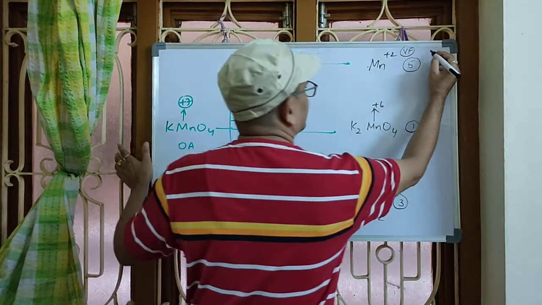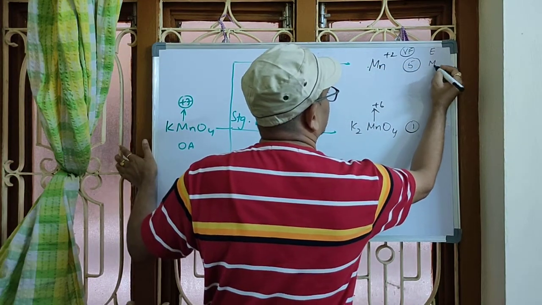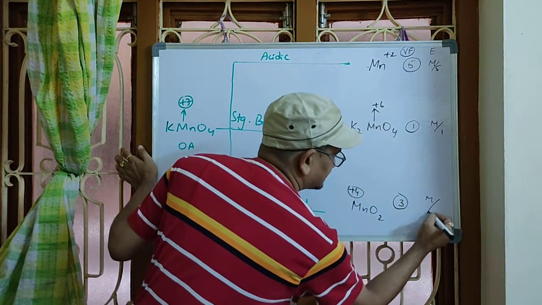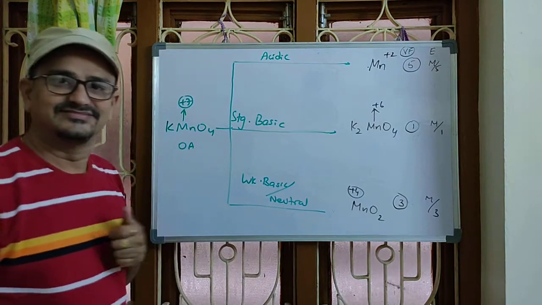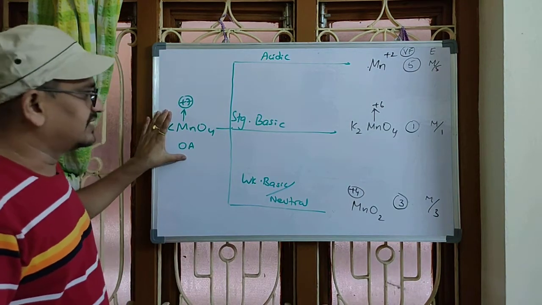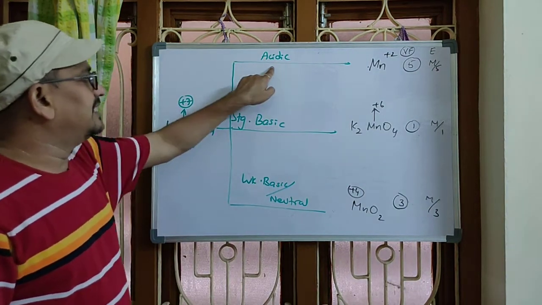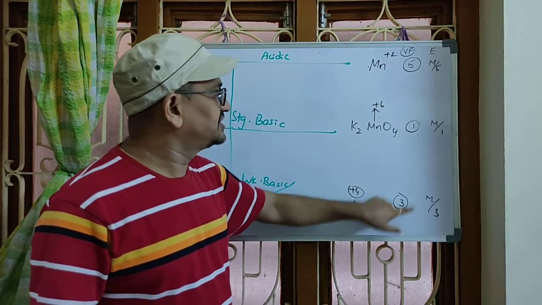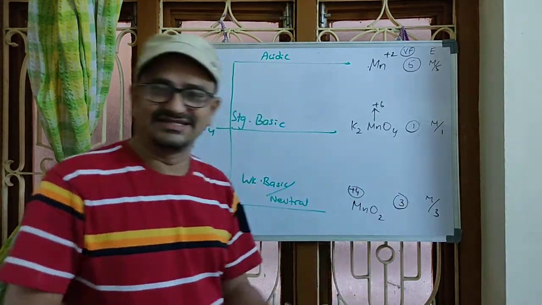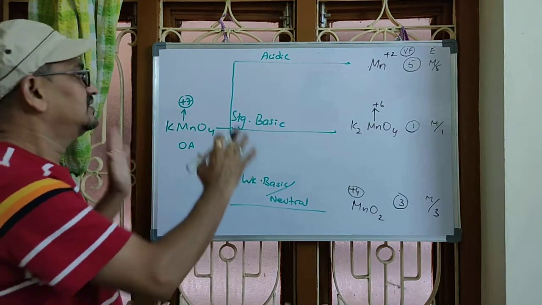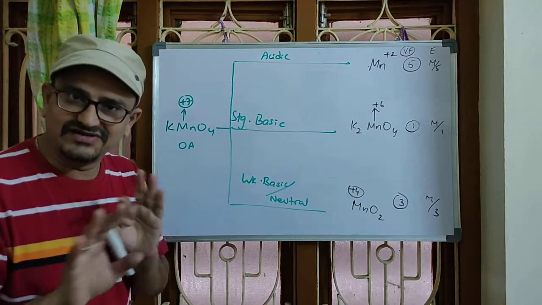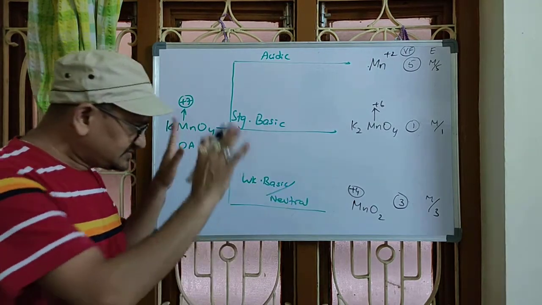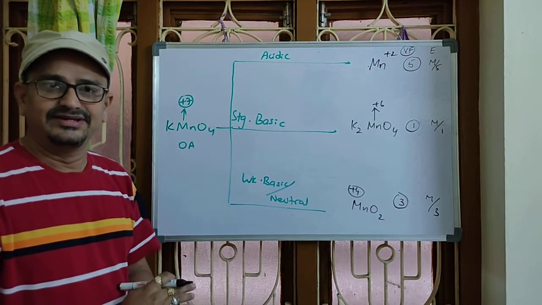Now, equivalent mass is molecular mass by 5 here, molecular mass by 1 here, molecular mass by 3 here. Same potassium permanganate, same oxidizing agent, but depending on the medium in which it is acting, its valency factor changes, and the corresponding equivalent mass also varies. This part you have to remember. No one will supply the value. I am repeating again and again, no one will give this data. You have to remember. Right?